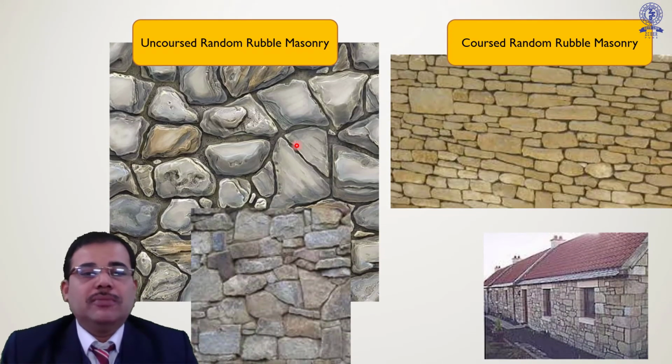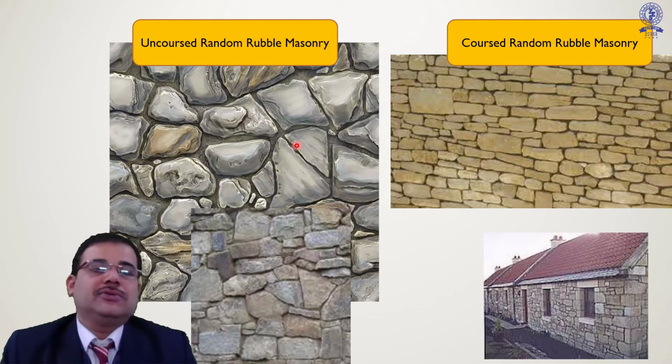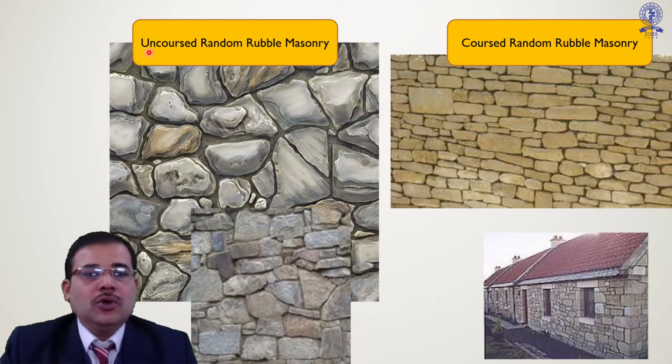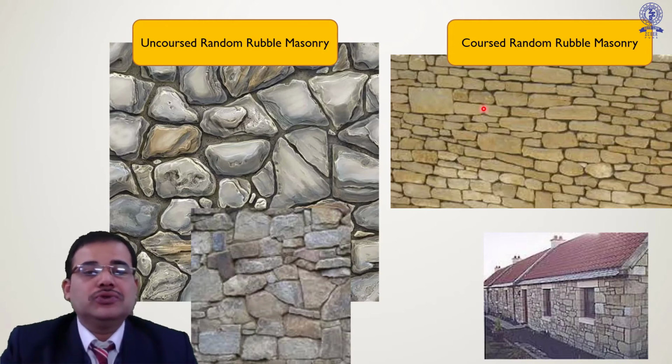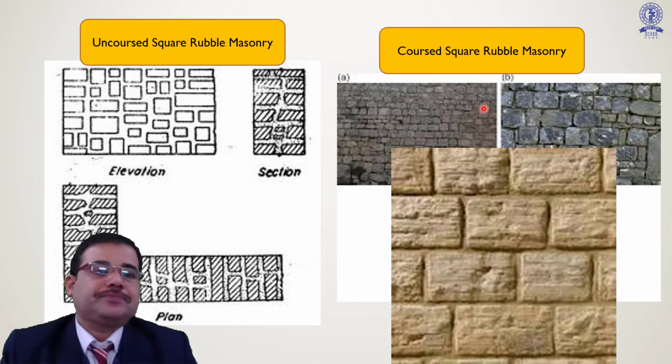Now in case of rubble masonry, this is an uncoursed random rubble masonry and coursed random rubble masonry. The major difference in these two is that in the uncoursed one, you may not find any kind of layer. Here there is no course, but in case of coursed random rubble masonry, you may observe a certain layer being maintained, or at least tried to be maintained. This is a typical arrangement of coursed and uncoursed random rubble masonry.